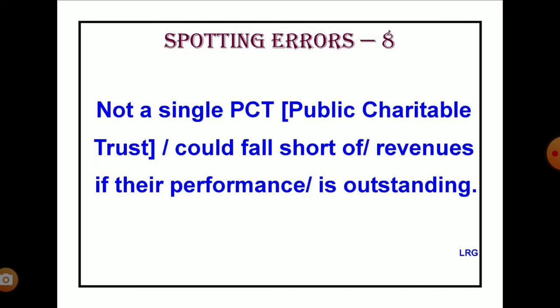How do you make them cohere? By changing the verb form in the if clause into the past tense. If their performance is outstanding, it is a simple present there, change it into the past tense, then the sentence becomes correct. So now let us see the sentence with the correction. Not a single PCT could fall short of revenues if their performance was outstanding. You can also say if their performance were outstanding.